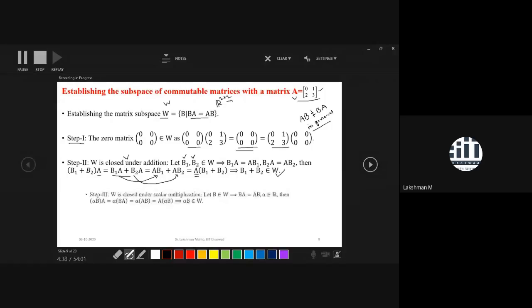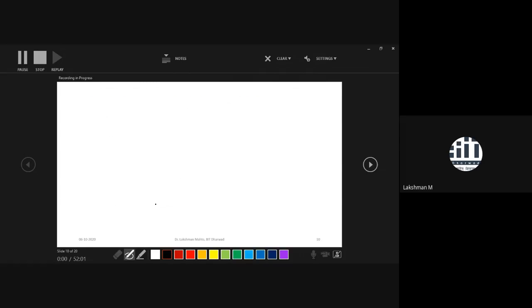Similarly, we can prove that W is closed with respect to scalar multiplication. This step 3 is very simple. You can establish it yourself, since I had already given the idea of how to prove this. So we can claim that the collection of those specific matrices forms a subspace of the collection of all 2 by 2 matrices.